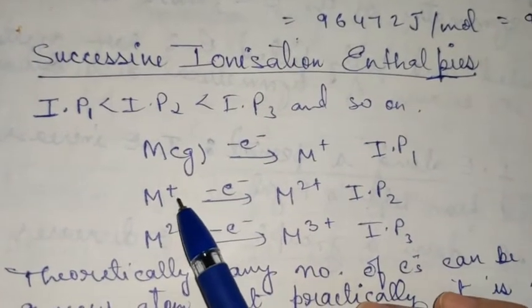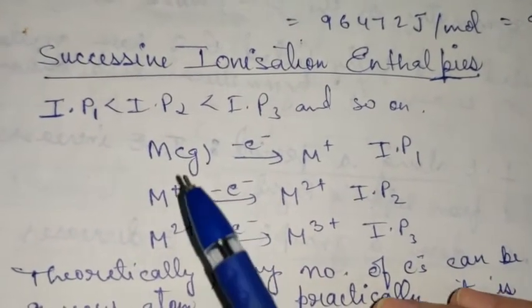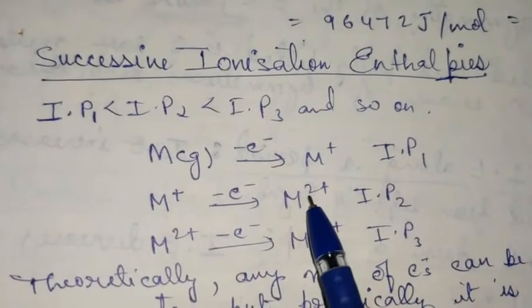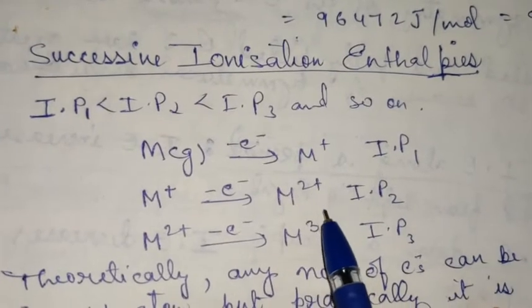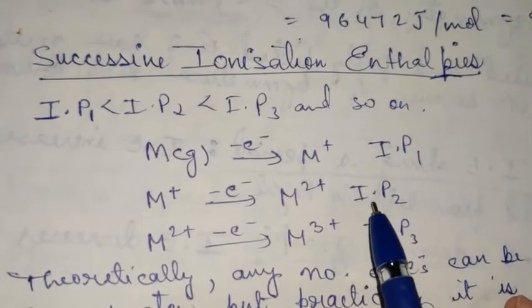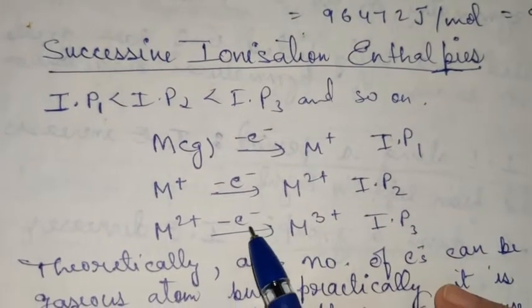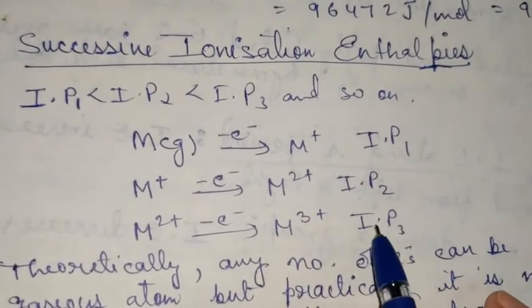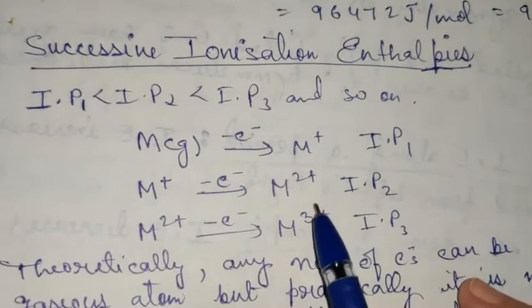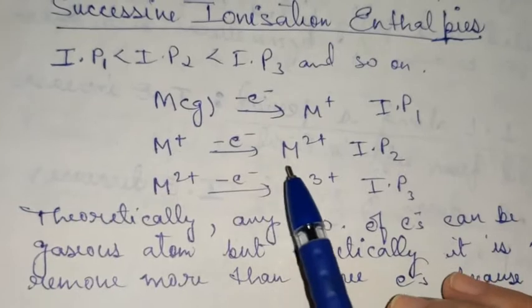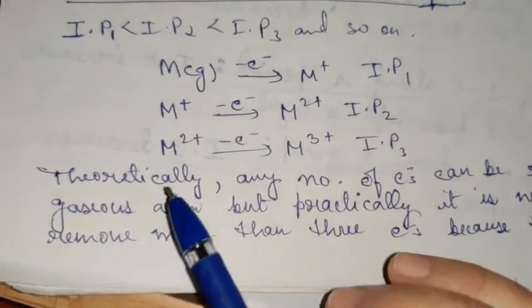Another electron that you now remove will be removed from a cation, and then it will acquire M2+ charge. The energy needed is denoted by IP2. Similarly, in the third case, it will be known as IP3. The charge on the cation will go on increasing by the removal of each successive electron.